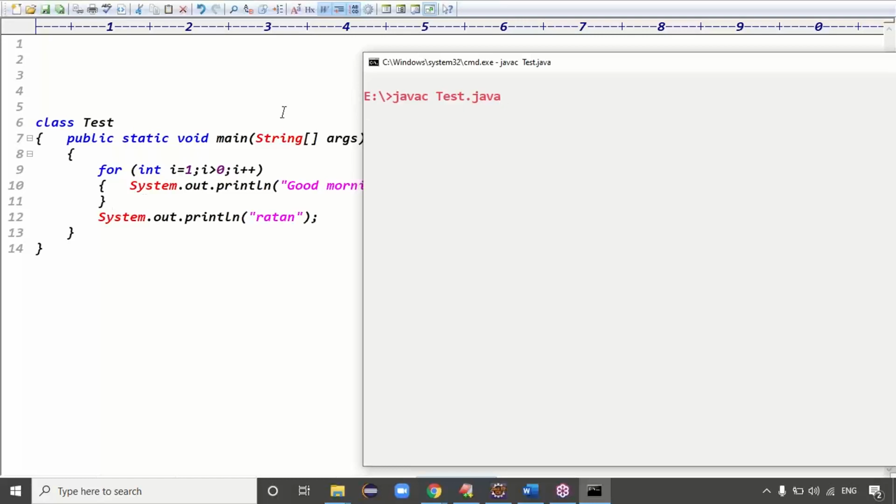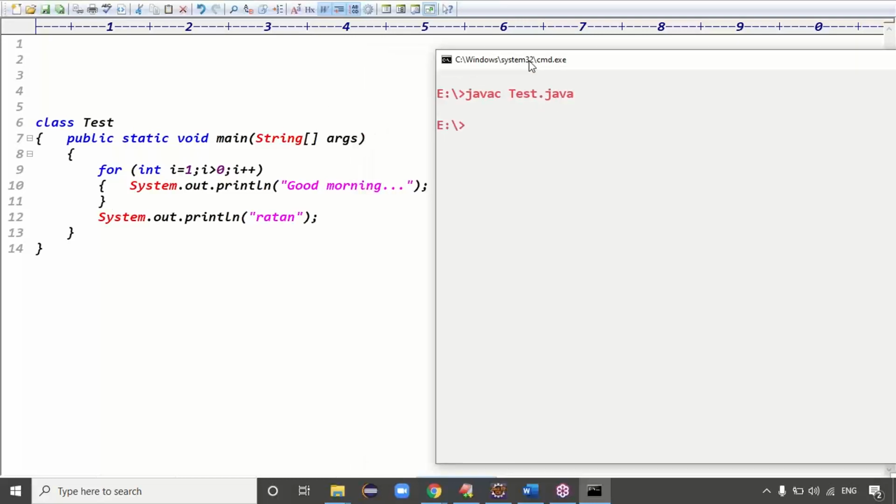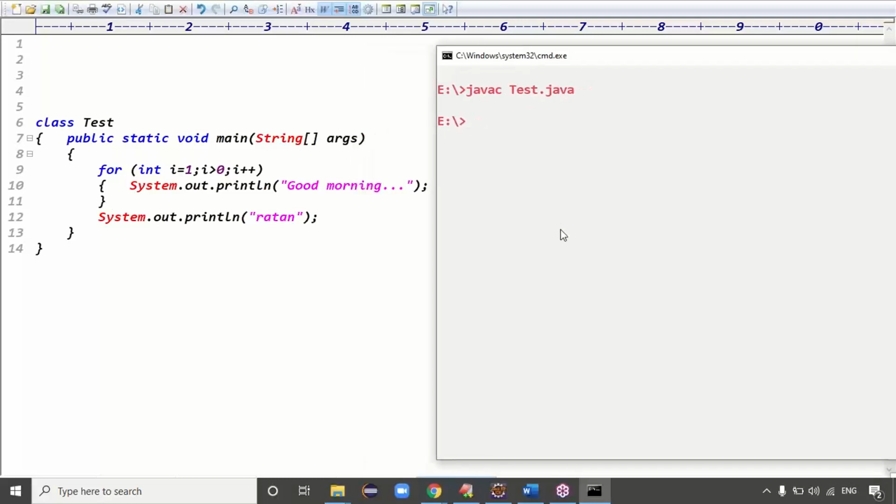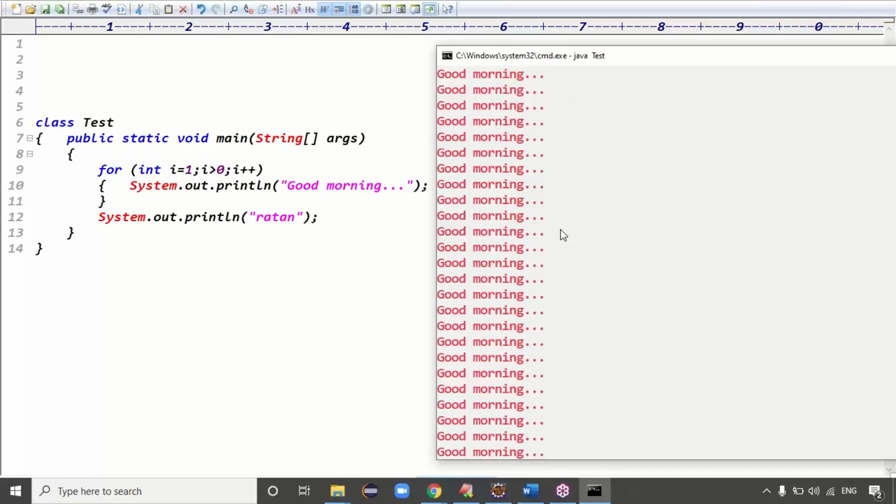Exactly. If we compile this code, are you getting any error message here? There is no error message, guys. So the code compiled fine, and executed fine. We got the output, the good morning message. So even though good morning is printing infinite times and the code after the loop won't be executed, it's still unable to generate an error message, right?